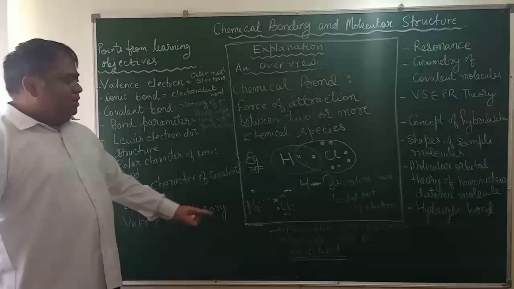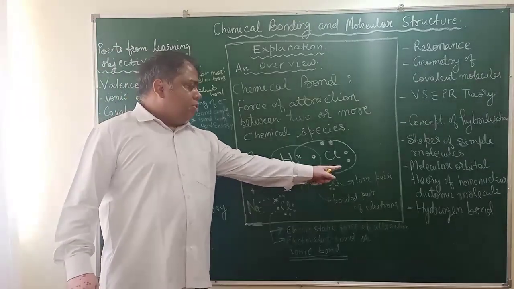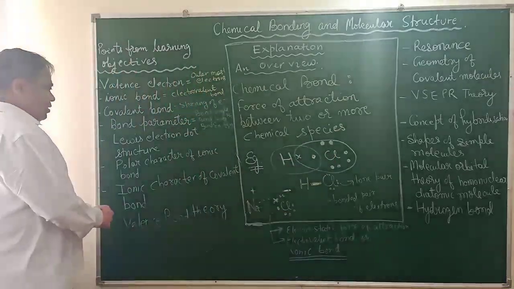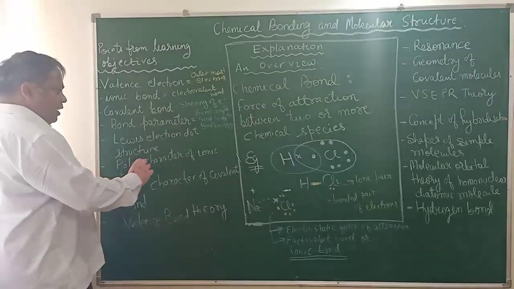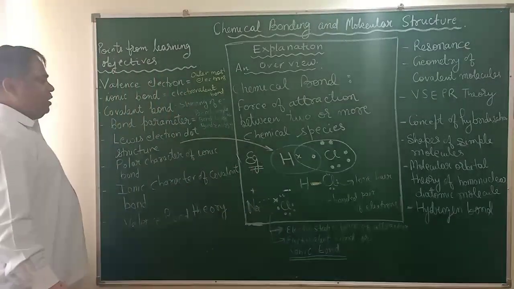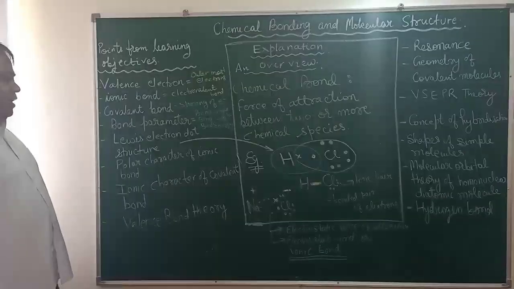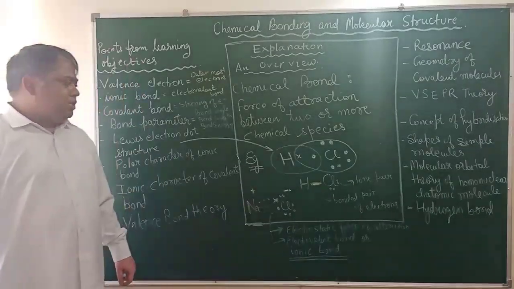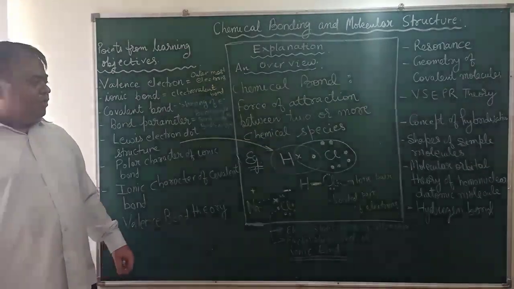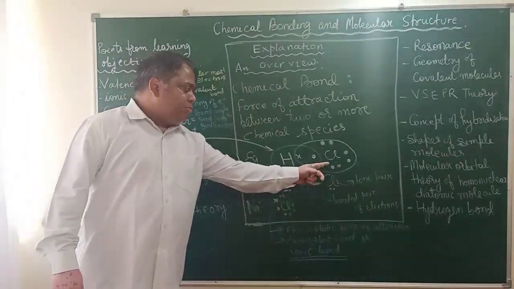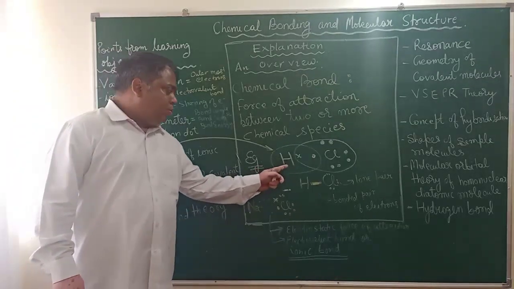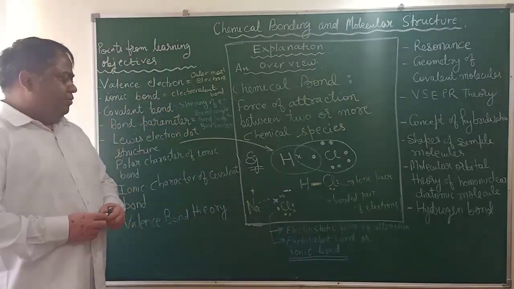The Lewis electron dot structure is this one. See, I have made dots like electrons. So this is called the Lewis electron dot structure. We will be seeing many Lewis electron dot structures. In this Lewis electron dot structure, tell me in which part the electron density is more. In this part electron is more and in this part electron is less, because this is electropositive and this is electronegative.